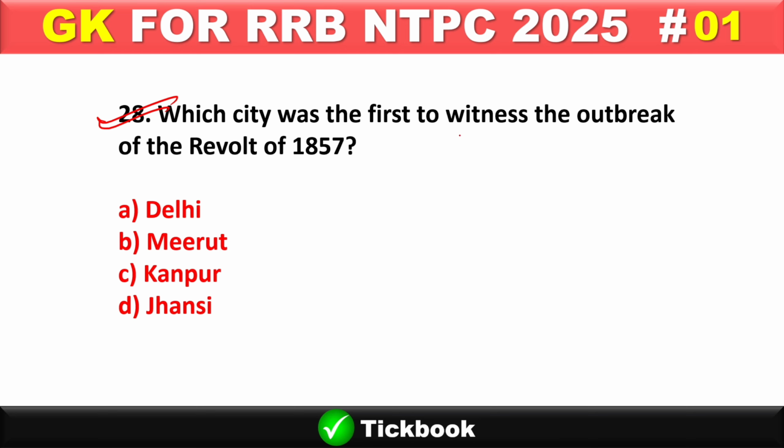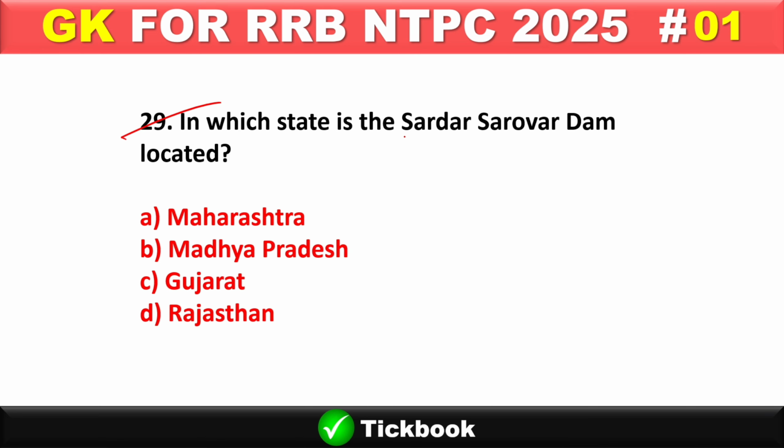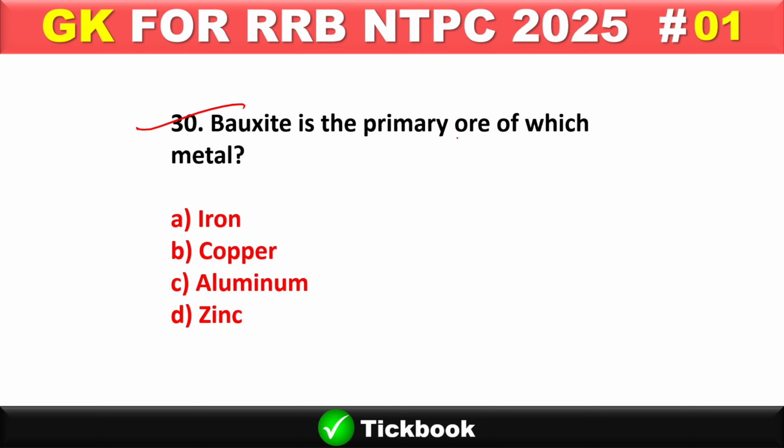28. Which city was the first to witness the outbreak of the revolt of 1857? Option number B, Meerut. 29. In which state is the Sardar Sarovar Dam located? Option number C, Gujarat is the right answer. And the Sardar Sarovar Dam is situated on the banks of Narmada river. 30. Bauxite is the primary ore of which metal? Option number C, aluminium.